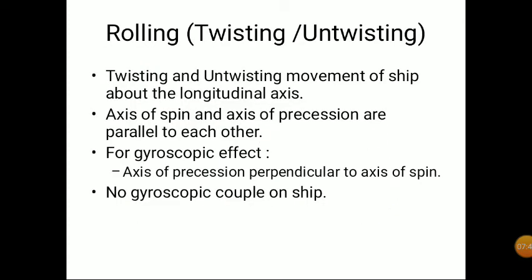So next we are going to rolling. Rolling is very simple. It is not that confusing. It is just a twisting or untwisting moment about the longitudinal axis. Here there is no gyroscopic effect. Why? Here the axis of precession and axis of spin are both parallel. For gyroscopic effect to occur, the axis of precession must be perpendicular to the axis of spin. But here they are parallel, so there is no gyroscopic effect.